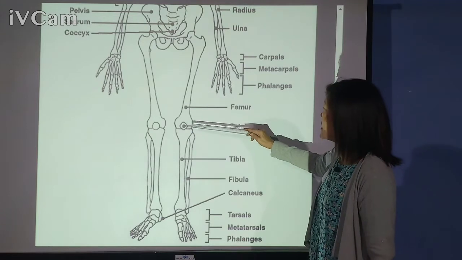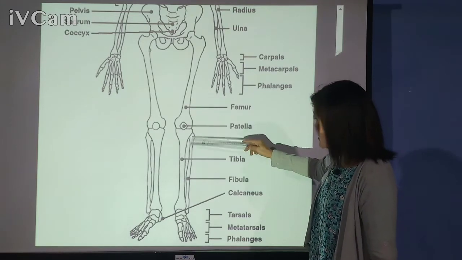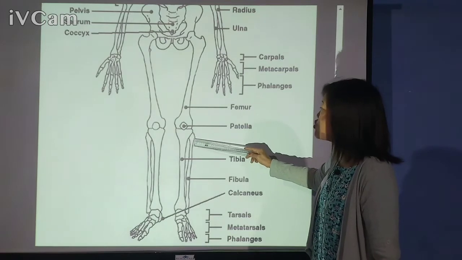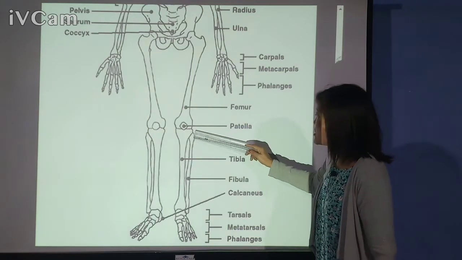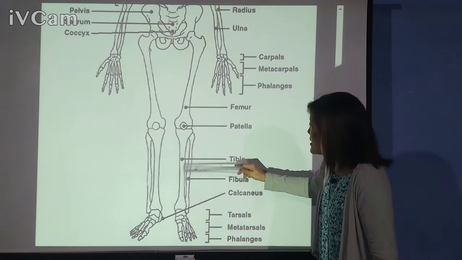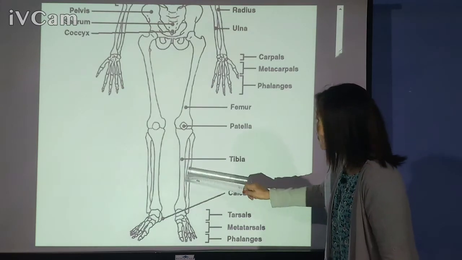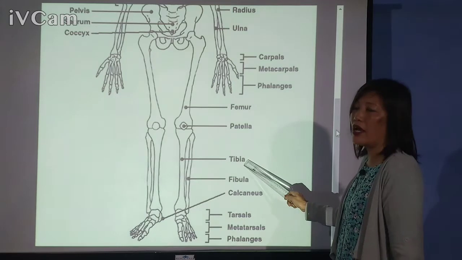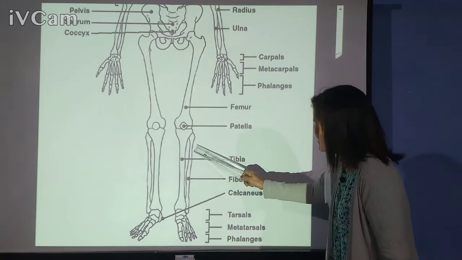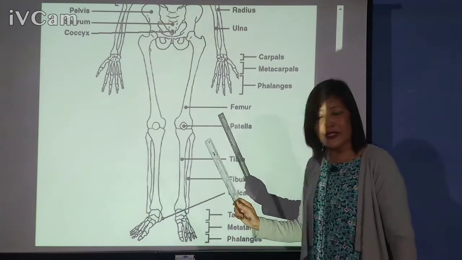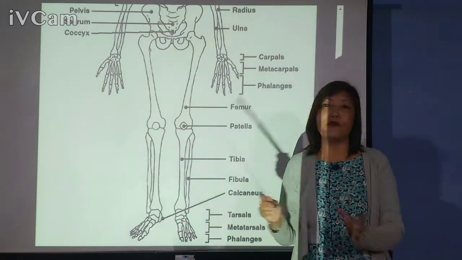Then from the knee, the bone extends and joins the feet, and there we have again two bones. And if you see, one of the bones is thick and strong. So that thick and strong bone is called the tibia, and the thin and weak bone is called the fibula. Alright, so these are the limbs.